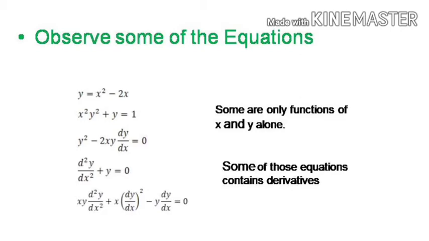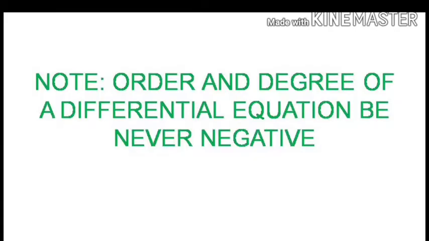Now, see the next one. There is dy by dx, d square y by dx square, dy by dx whole square. Don't get confused. d square y by dx square is there, so that is the highest order. Order is 2. And the power to the highest order, that is power to the d square y by dx square, that is 1, is the degree. Okay. So, order is 2, degree is 1. Remember, order and degree of a differential equation is never negative.